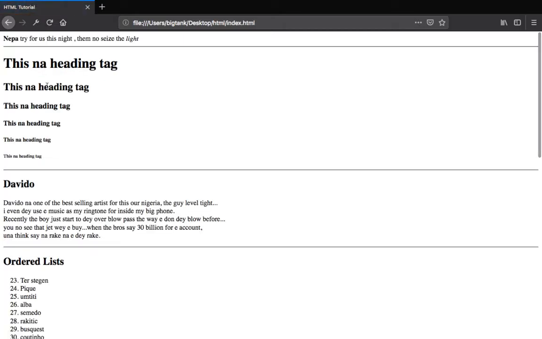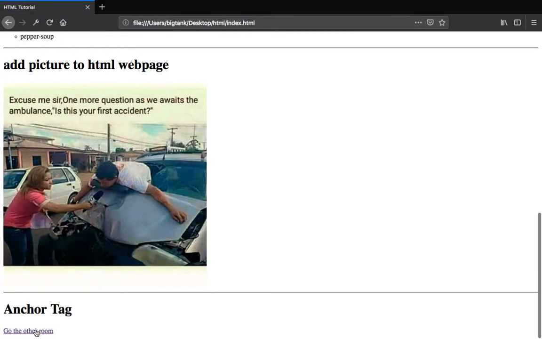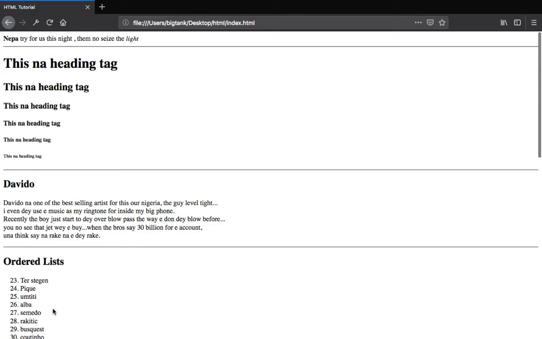So if I refresh now, you see it says go back to the parlor. If I click it now, it carries me back here. You see as I click, it carries me to the other place.